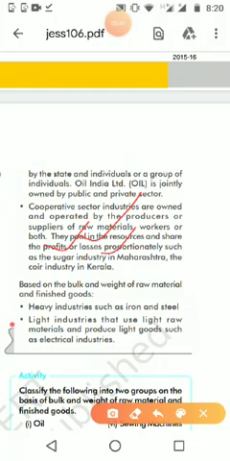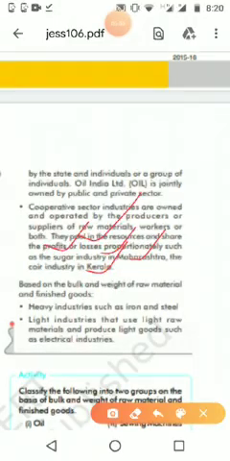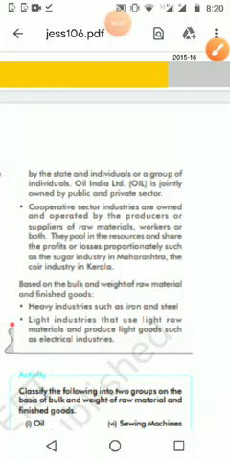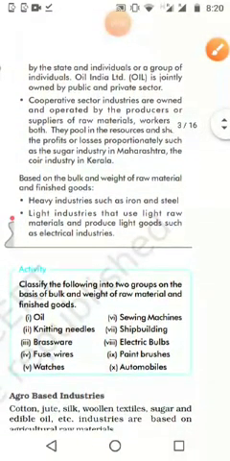And many industries, as we said already, sugar industries in Maharashtra and coir industries in Kerala, are some of the examples of cooperative industries. Many industries are there; here only two examples are given. Even in Tamil Nadu, especially in South India, the cooperative sector is a very familiar thing for us.